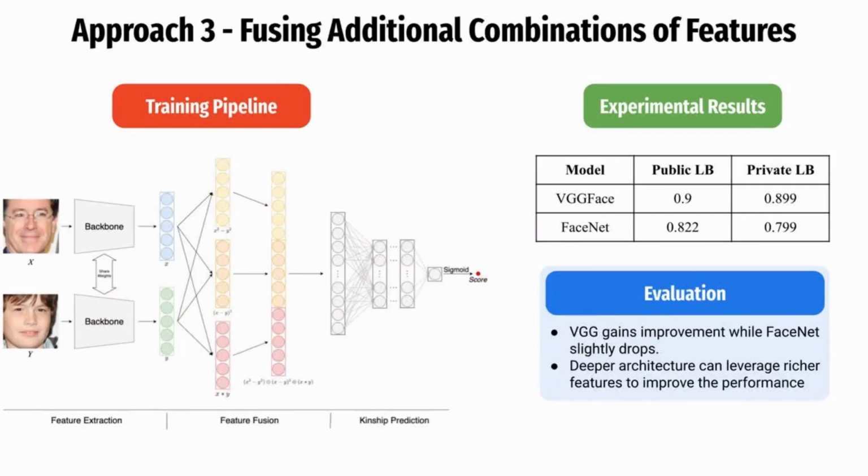Next, motivated by the Deep Fusion Siamese Network of Yu et al., we experimented with combining various features extracted from 2 images to enhance performance and mitigate the issue of overfitting. This process involves taking the embeddings of the 2 images and performing various element-wise operations to generate a new feature map. These features are then fed into multi-layer perceptron layers as in previous steps. The results suggest this improves the VGG models but slightly deteriorates FaceNet. Nevertheless, these embeddings are new knowledge and will prove to be useful in subsequent tasks.